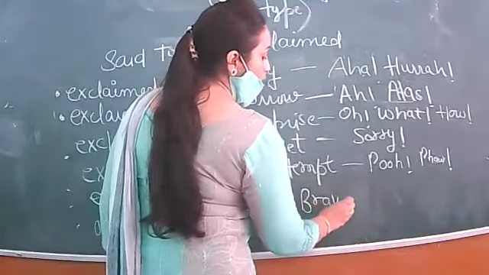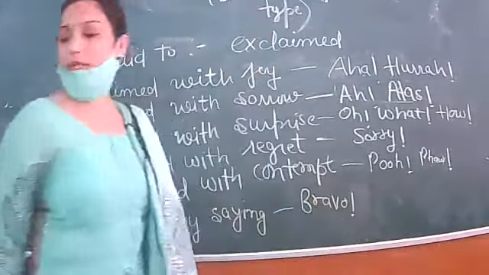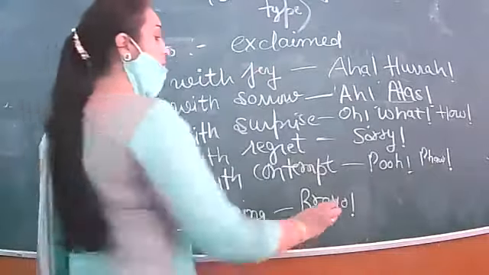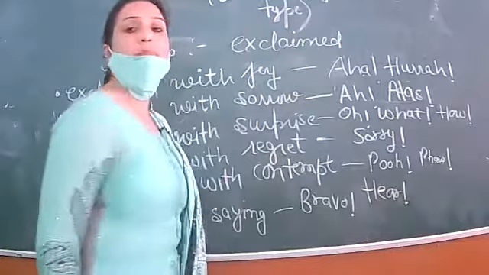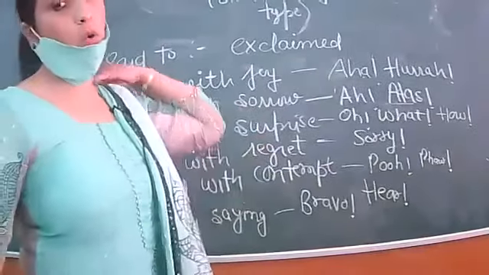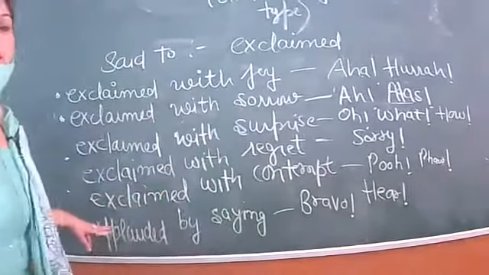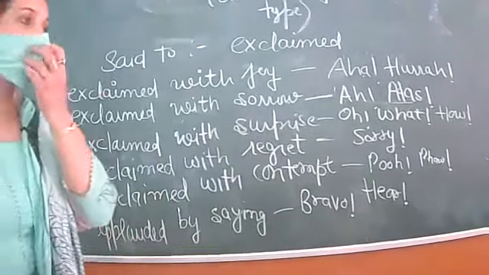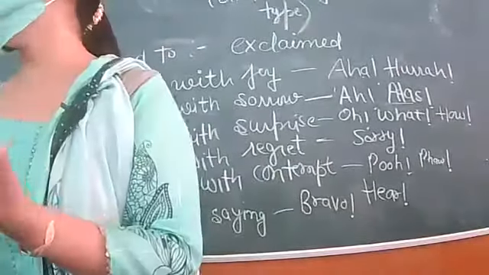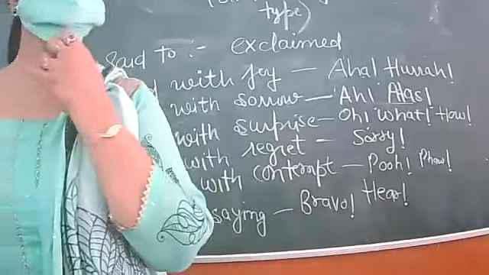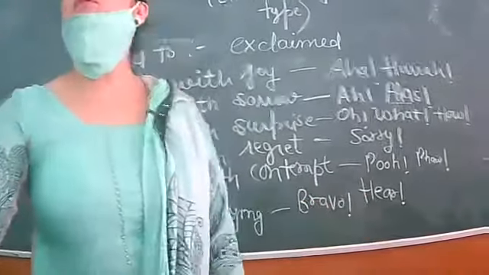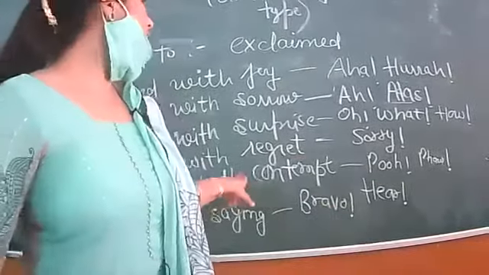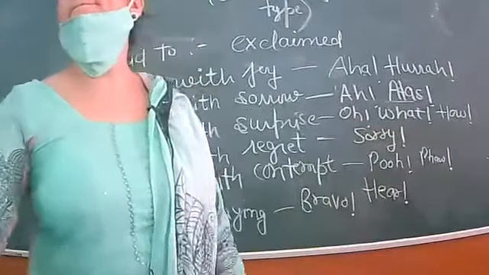Bravo, you have done so well. You scored first position. You have got this prize. So in order to appreciate, you can write down applauded by saying. Applauded means you are appreciating, praising somebody. Yes, bravo here. Contempt, poo, pa.